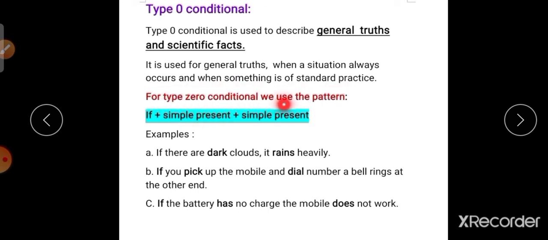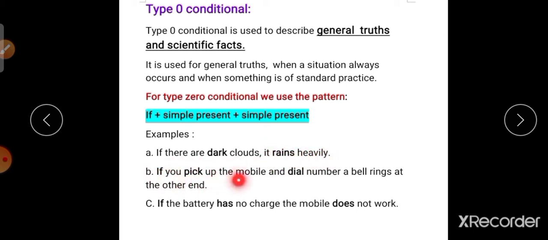For type 0 conditional, we use the pattern if plus simple present, and the main clause also follows as simple present. Some more examples. If there are dark clouds, it rains heavily.